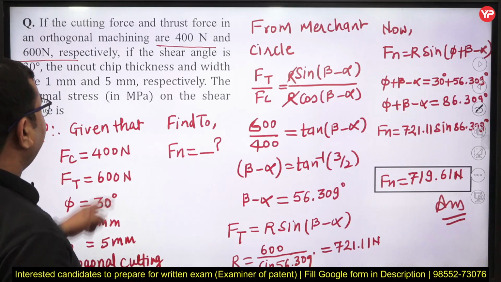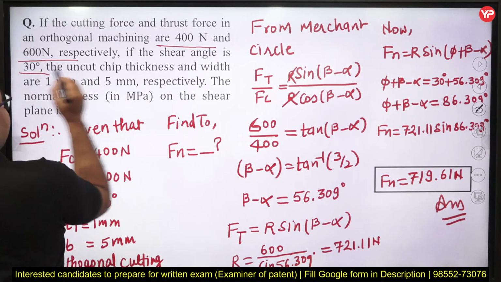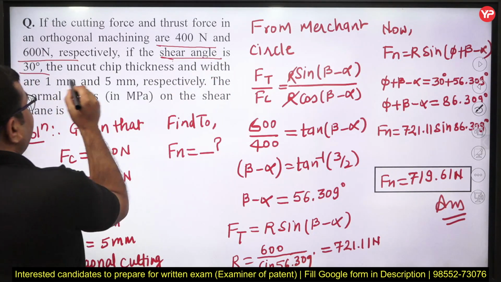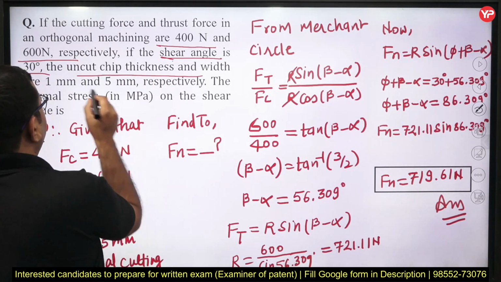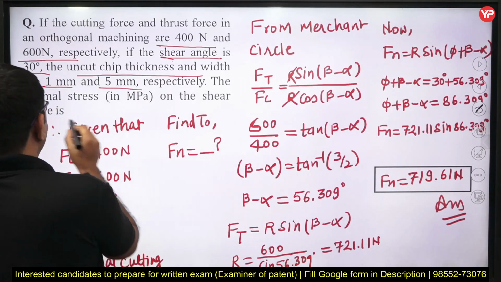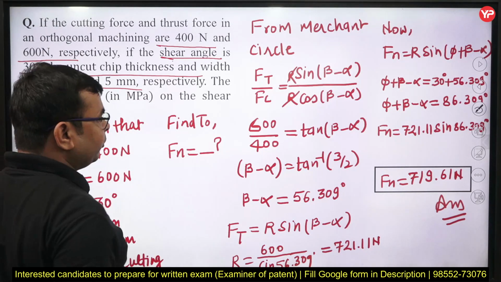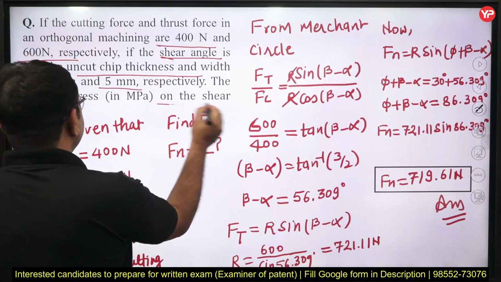Is it clear? And the shear angle is also given here. And the uncut chip thickness and width of the chip are given here, that is 1 millimeter and 5 millimeter respectively. Here you need to calculate the normal stress on the shear plane.